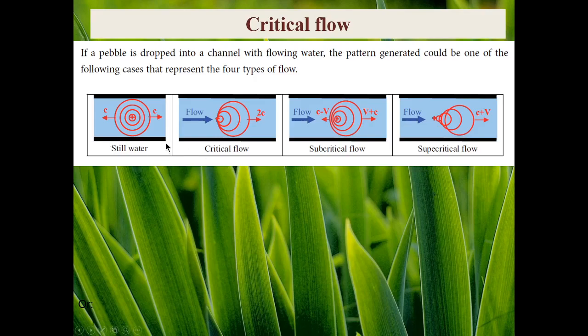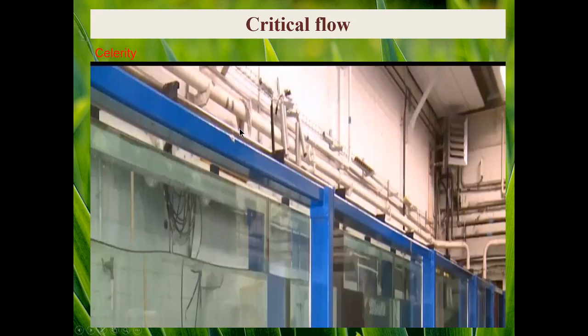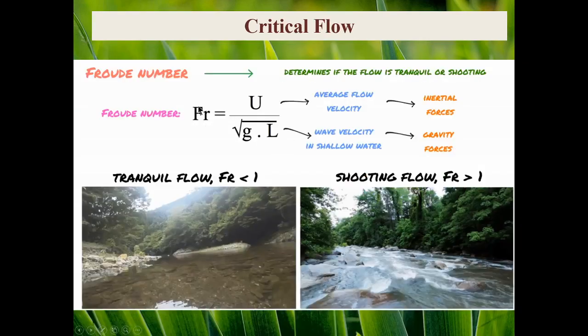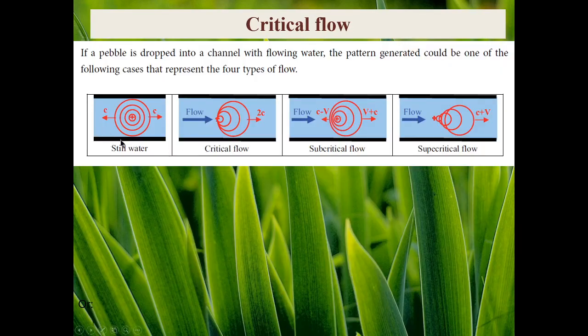And you will see that based on the different classes of the flow, or based on different values of Froude number, wave propagation will vary.